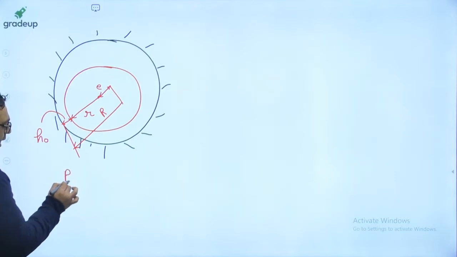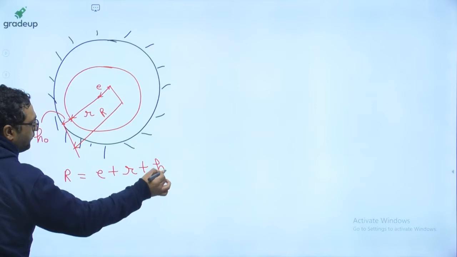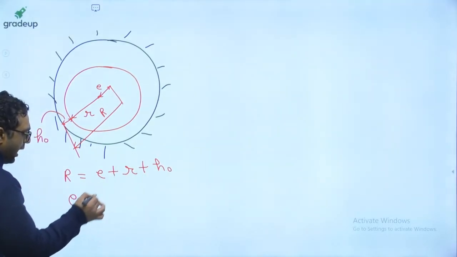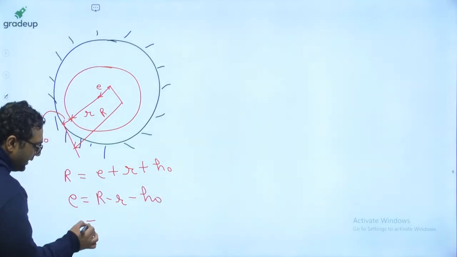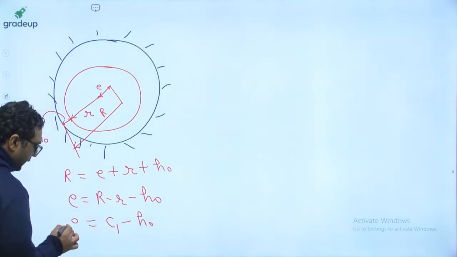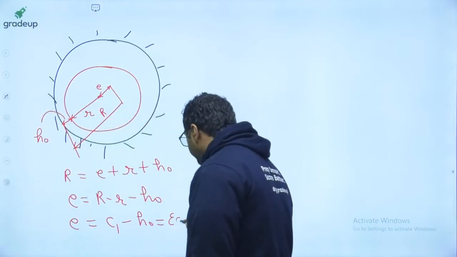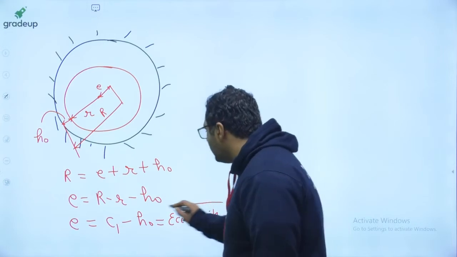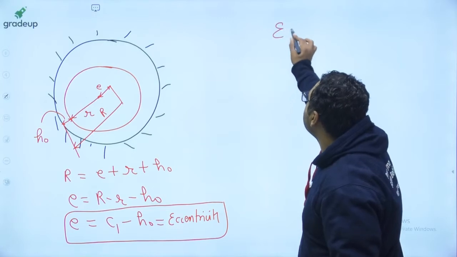We can write it as R is equals to E plus r plus H naught. You can write E to be equals to R minus H naught. R minus r is radial clearance, minus H naught is equals to E. E is known as eccentricity. So guys, this is one formula which is asked in engineering services many times. The second term is eccentricity ratio.